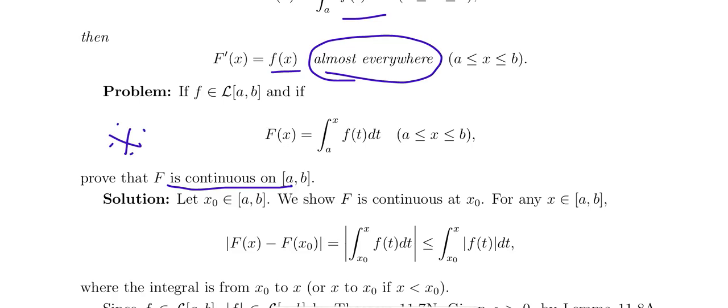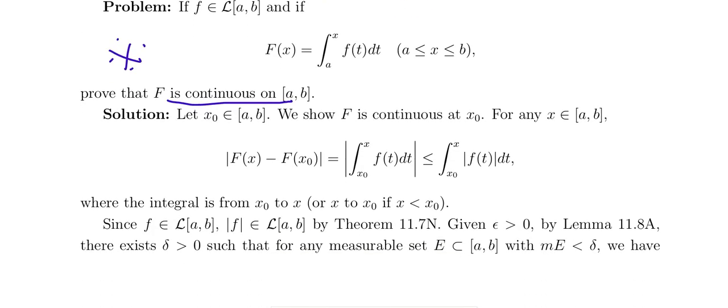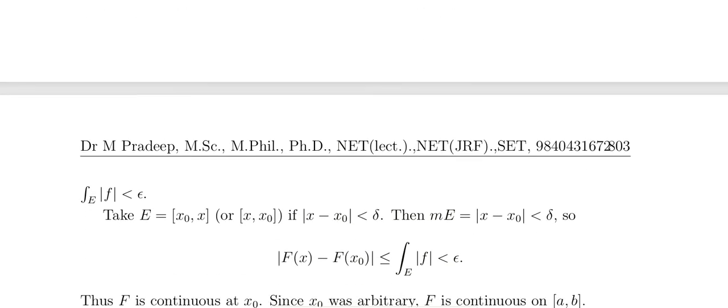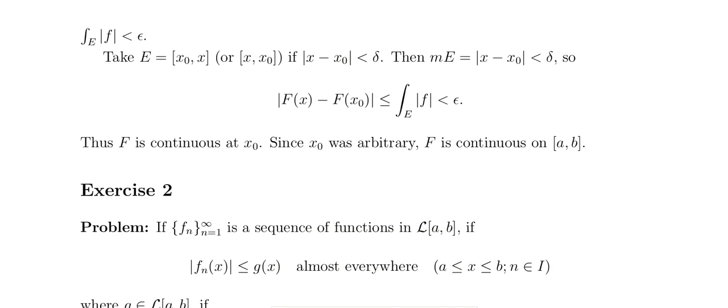Okay. So how to prove the continuity? We want to choose a random point. The difference of capital F of x and capital F of x naught is less than epsilon. Okay, like that, there is a convergence. That is less than epsilon, therefore continuous.